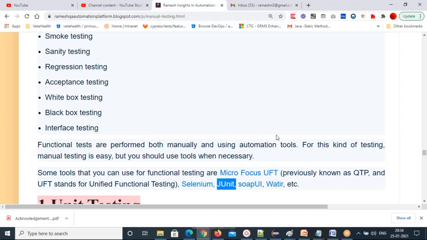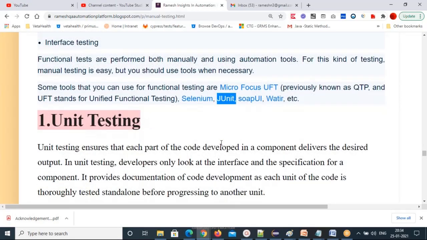The most famous tool is Selenium, a UI functional test tool. Everybody prefers Selenium to test their UI pages. The graphical user interface pages can be tested very nicely with the Selenium automation tool.